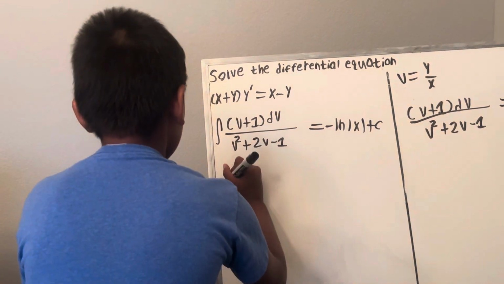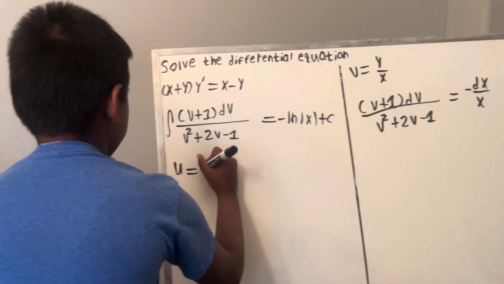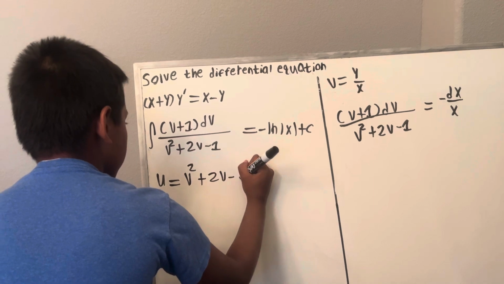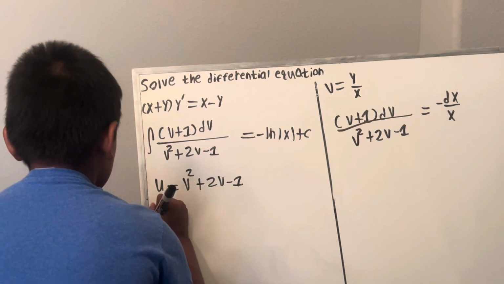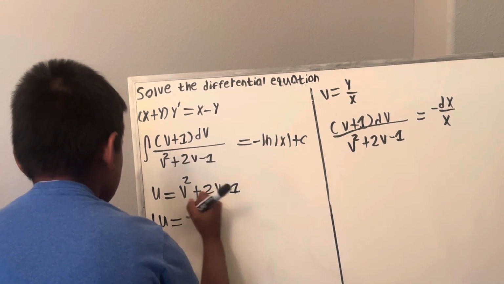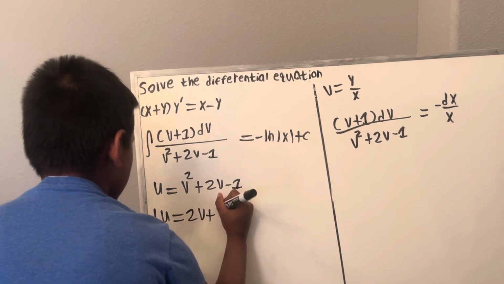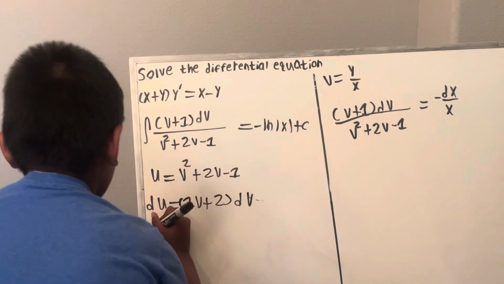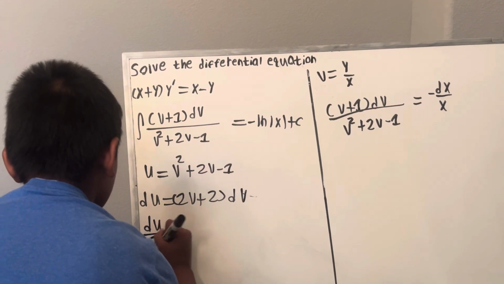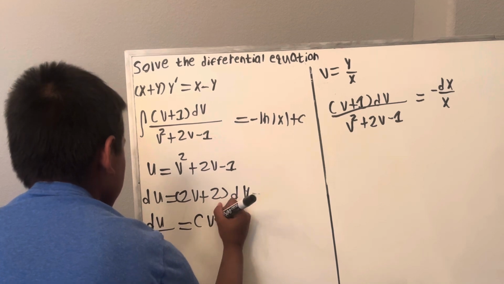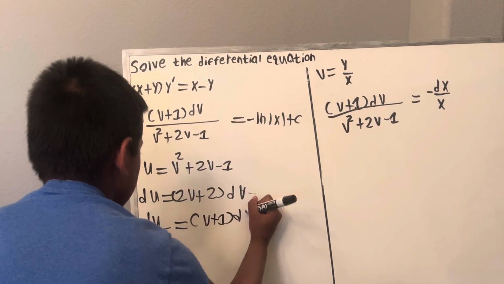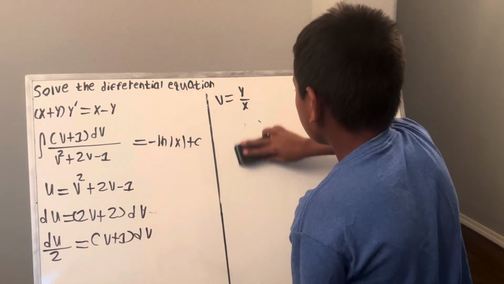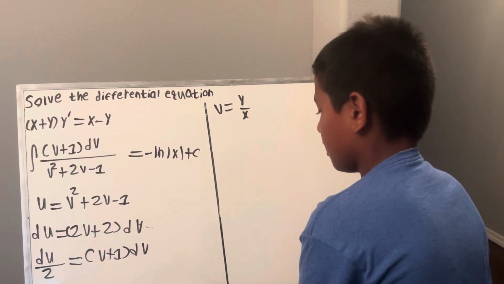So now we know that in order to find the integral of this, we're going to use u substitution. So I'm going to make u equal to v squared plus 2v minus 1. So now that means that du is equal to 2v plus 2 dv. So du over 2 is equal to (v plus 1) dv.